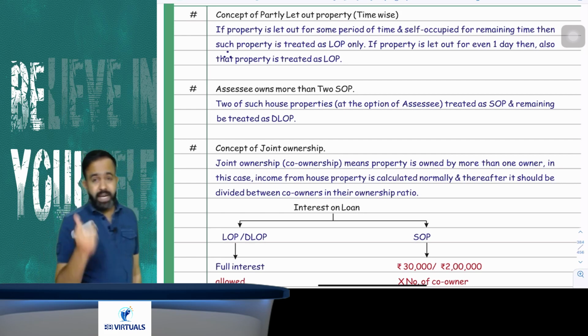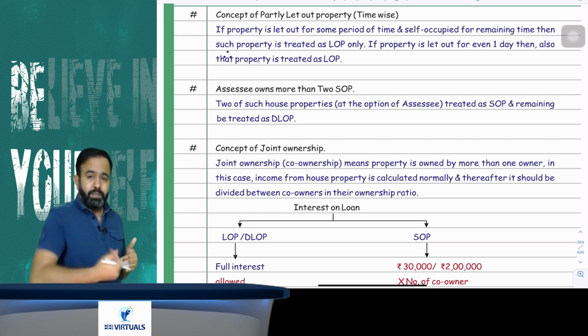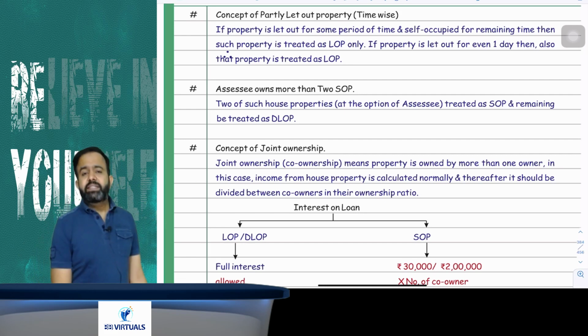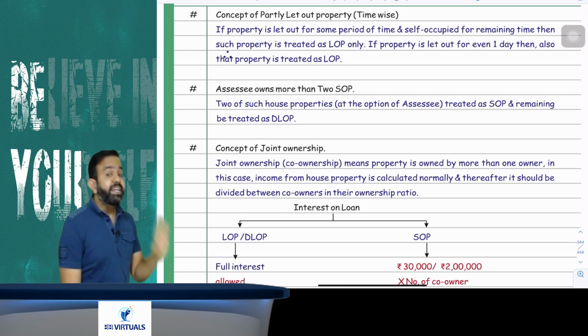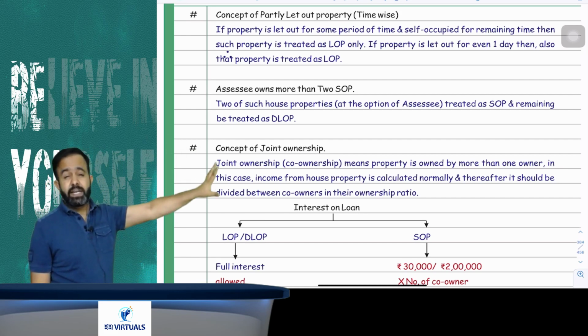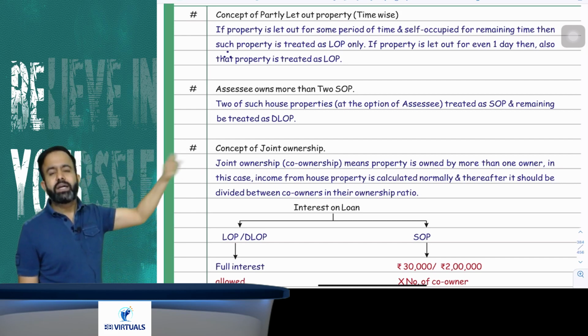But suppose if any house property in the year was sometimes self occupied and sometimes let out, in that case that house property will be treated as let out property only. You have to take the municipal value, fair rent, standard rent and all for the whole year, but whatever the actual rent, that will be only for the let out period only.